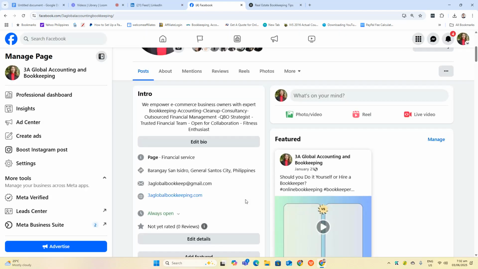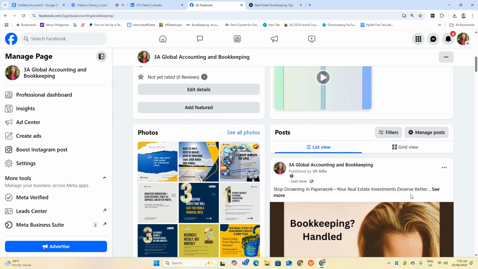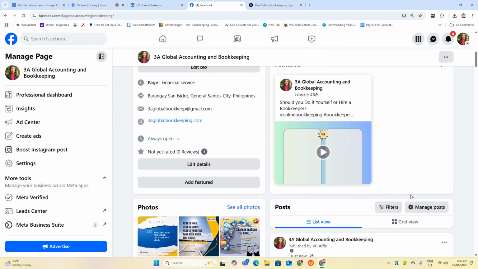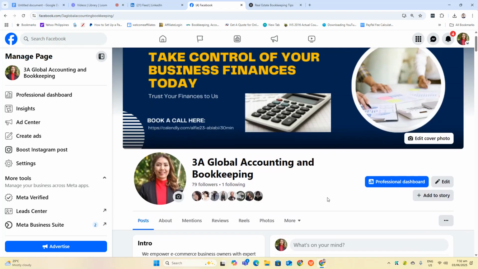So it's like your Facebook page or your LinkedIn page is also your website where you do your blog. Okay. And that will also serve as your portfolio. They will perceive you as an expert as you post your valuable content every day, sharing tips and helpful solutions to your target market. Okay, so that's how you create and post your content for your Facebook, for your LinkedIn. Okay, thank you.